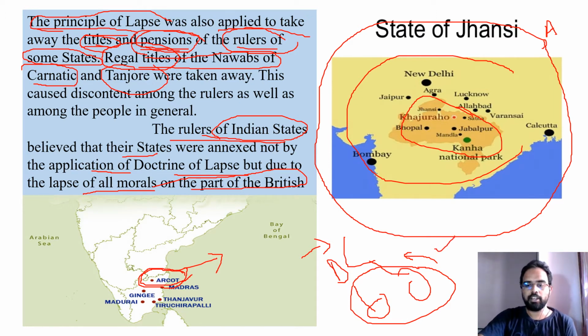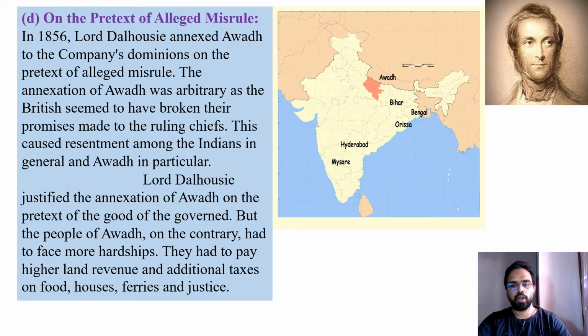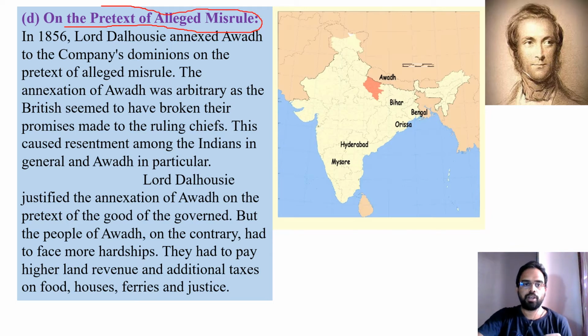So they felt that all the Britishers who brought this kind of policies did not have any morals. They had a lapse of morals. That means they don't have any morals, first of all. So another way of taking control of Indian territories or princely states was continuing. So what was the other way they adopted? On the pretext of allied misrule. This is a very peculiar reason that the Britishers tried to apply on the Indian princely states.